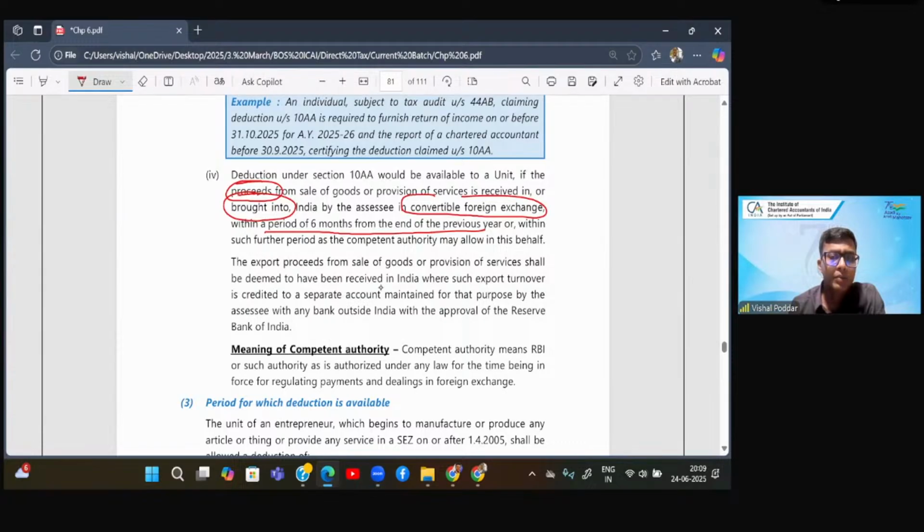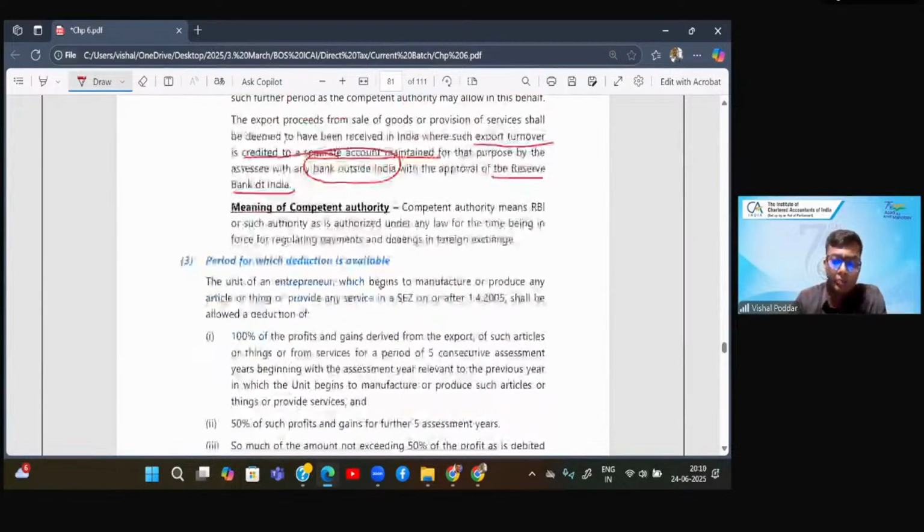Now, the export proceeds from sale of goods or service provision shall be deemed to have been received where such export turnover is credited to a separate account maintained. So it is not necessary that you physically bring this foreign currency in India. Even if this foreign currency is deposited in this separate special bank account, even though the bank account is maintained outside India, since it is done with approval of RBI, depositing money in this bank account is as good as bringing it into India, and you are eligible.